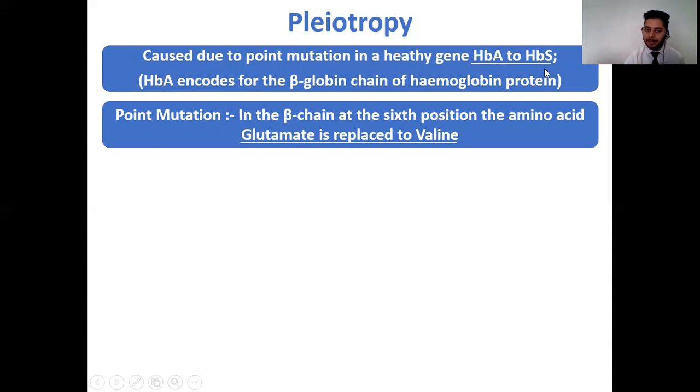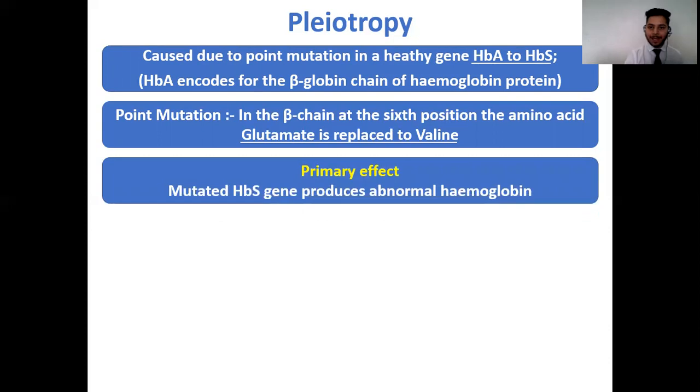Now what exactly happens due to this point mutation? Because of this point mutation, the beta polypeptide chain gets altered. Where exactly does it get altered? In the beta polypeptide chain, which is made up of amino acids, at the 6th position there is an amino acid called glutamic acid or glutamate. Within normal individuals, this glutamic acid is present at the 6th position. But because of the mutation, the glutamic acid gets replaced by valine. This is the main cause of sickle cell anemia, where glutamic acid is replaced by valine at the 6th position in the beta polypeptide chain of hemoglobin.